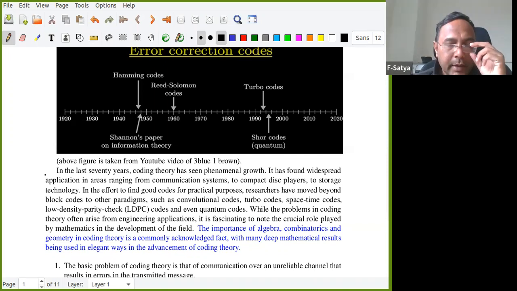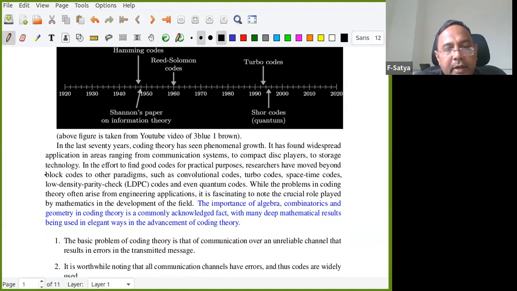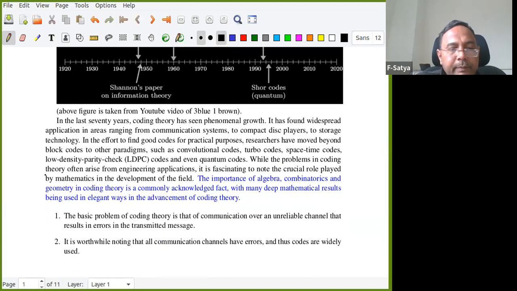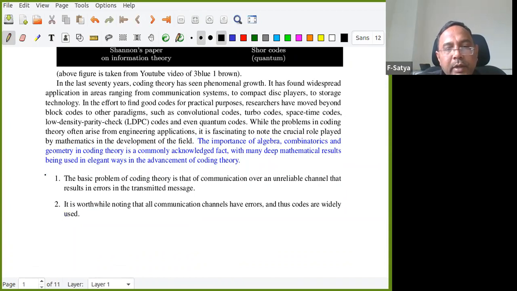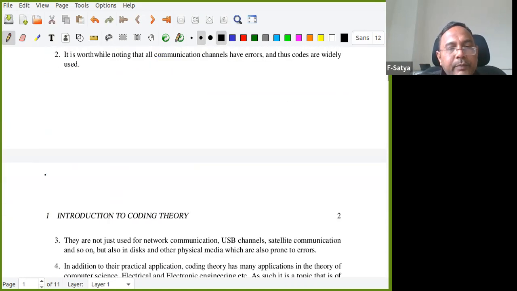The importance of algebra, combinatorics, and geometry in coding theory is a commonly acknowledged fact, with many deep mathematical results being used in an elegant way in the advancement of coding theory. The basic problem of coding theory is communication over an unreliable channel that results in errors in the transmitted message. It is worth noting that all communication channels have errors and thus codes are widely used.